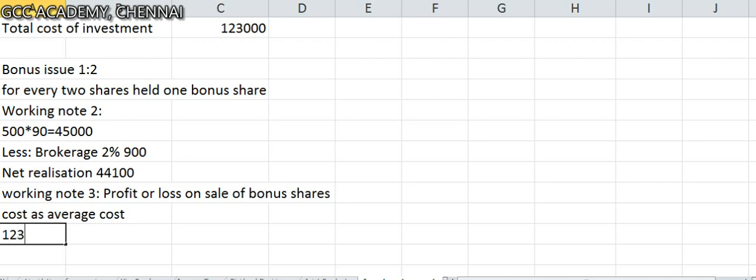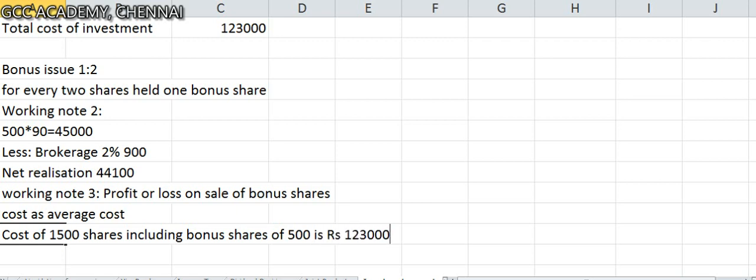Are you able to understand this? So what is the cost for 500 bonus shares? The cost of 1,500 shares in total, including bonus shares of 500, is rupees 1,23,000. We have to take the total cost.